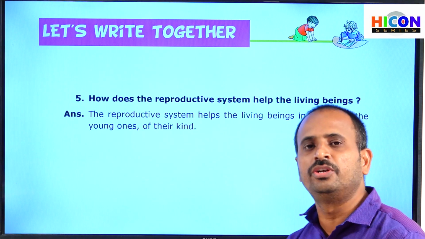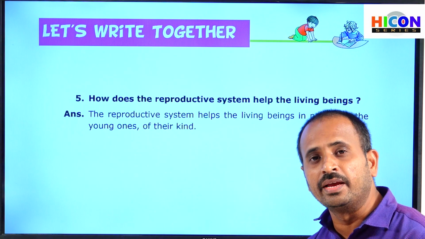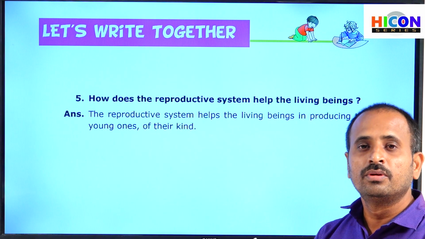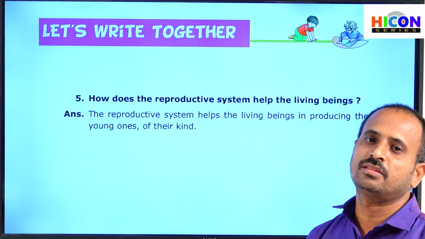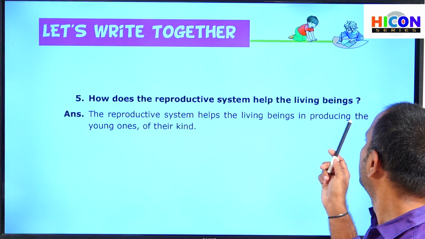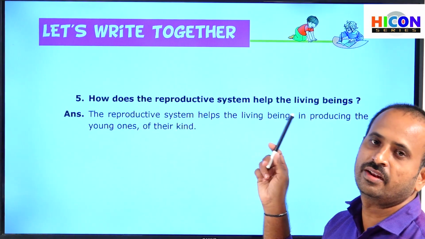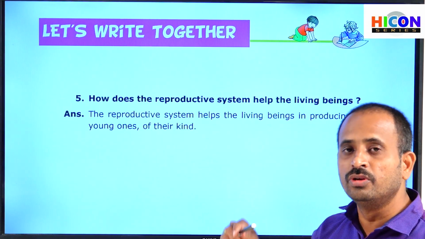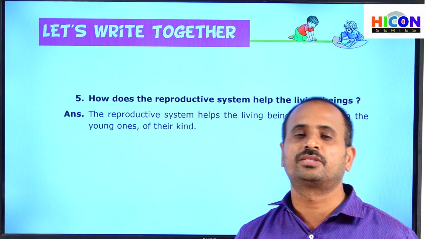This process continues and they multiply their numbers on the earth, and it is possible to continue their race. That's why the reproductive system helps living beings produce young ones of their kind and continue to live on this earth without becoming extinct.